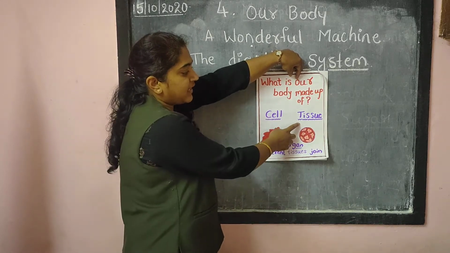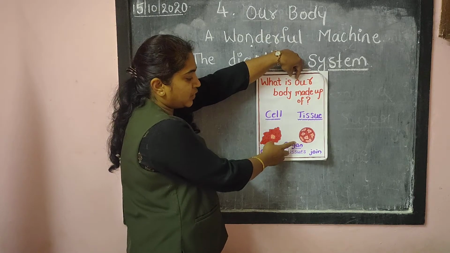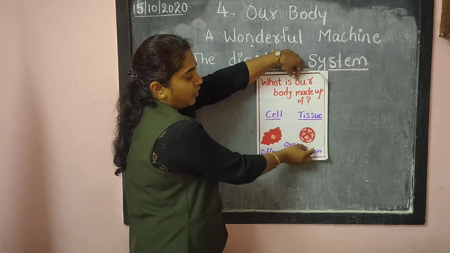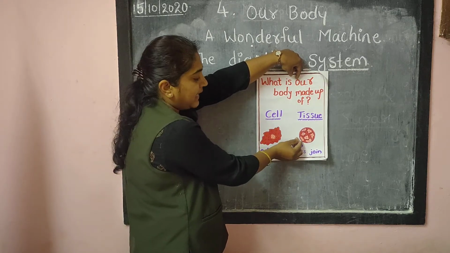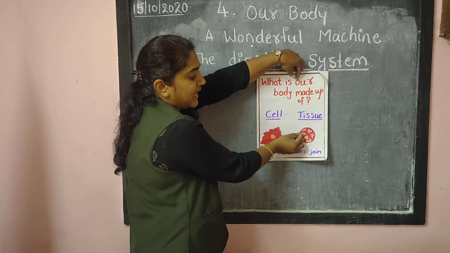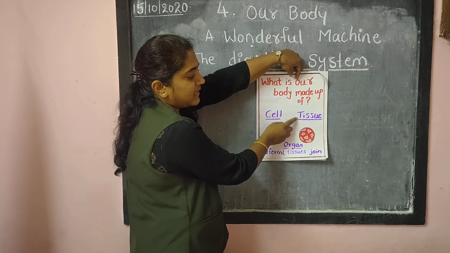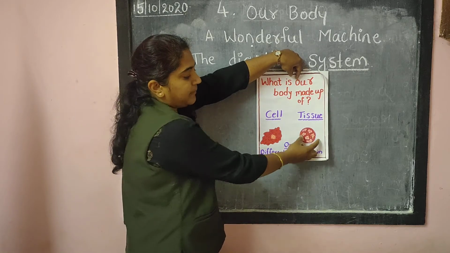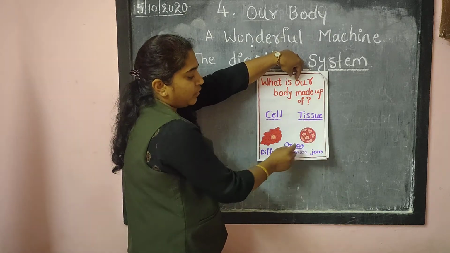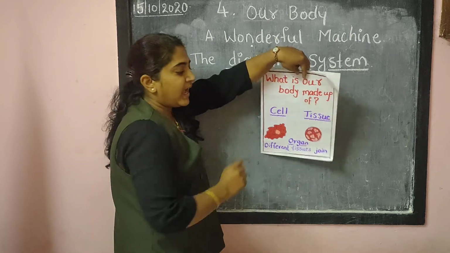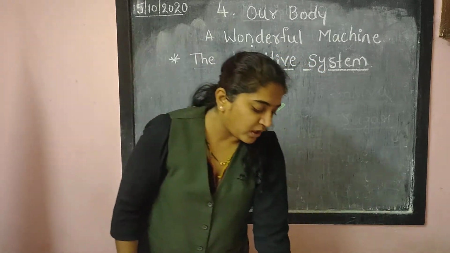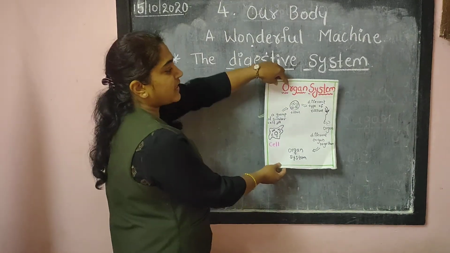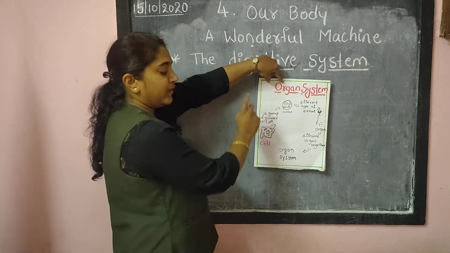And next we have studied what is tissue. Similar kinds of cells joined together are called tissue. And what is an organ? Different types of tissues joined together to form an organ. And also we have studied what an organ system is, and how it works, I said.